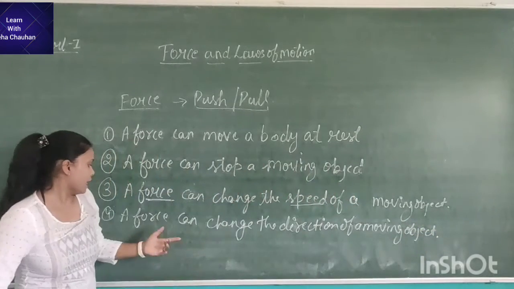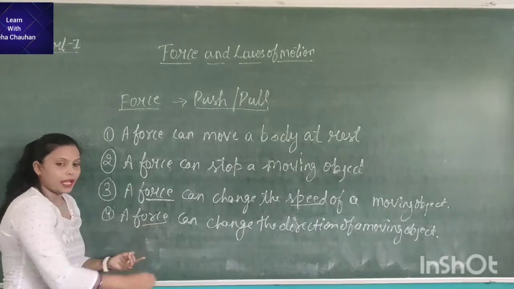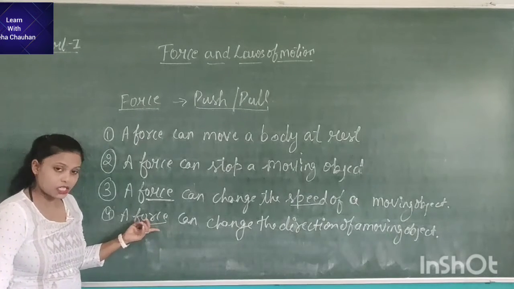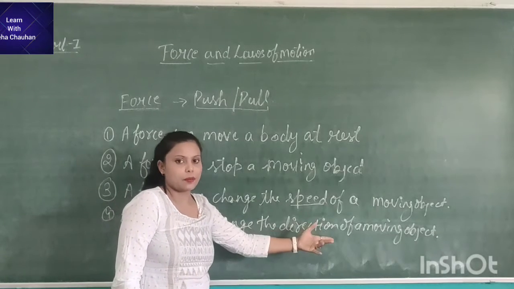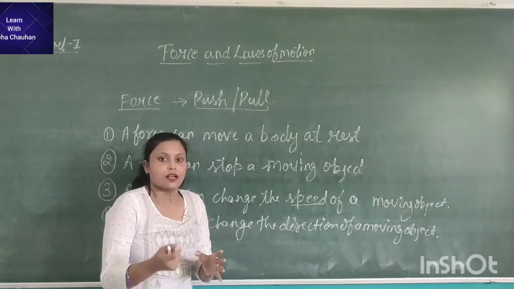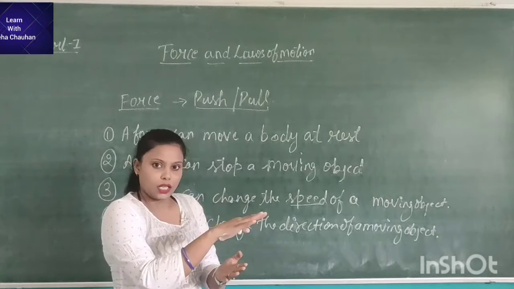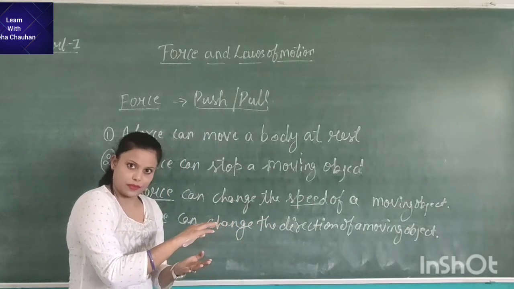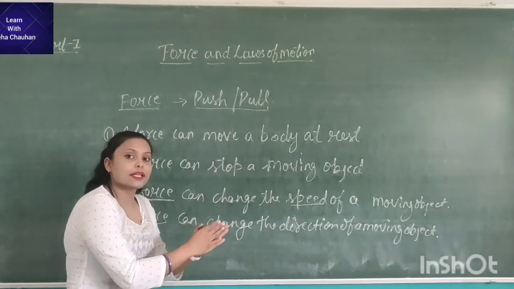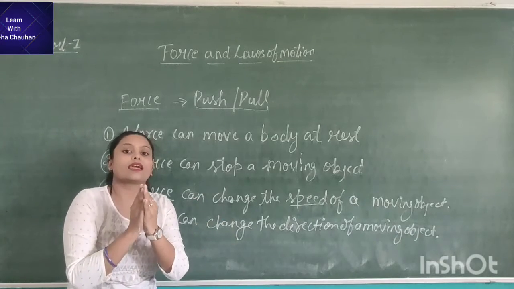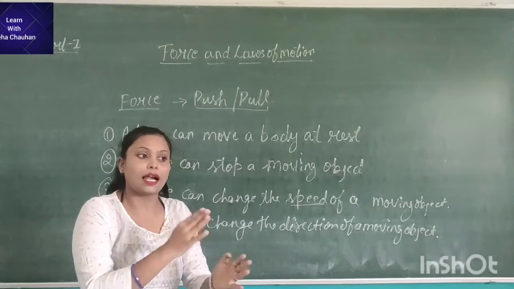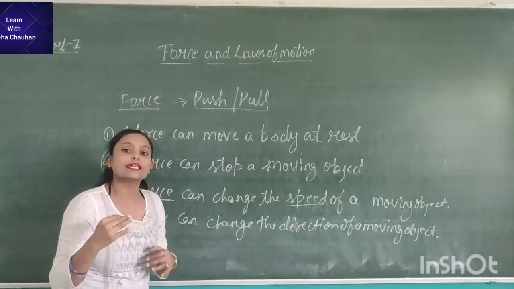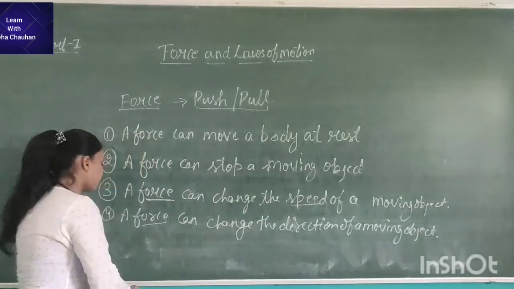It means if an external force is applied on a body, that can change the direction of the moving object. Let's take an example in cricket. When a bowler bowls a ball, and the batsman hits that ball, a force is applied on the ball again, and the direction of the ball gets changed, right?